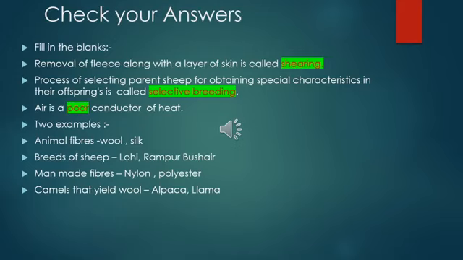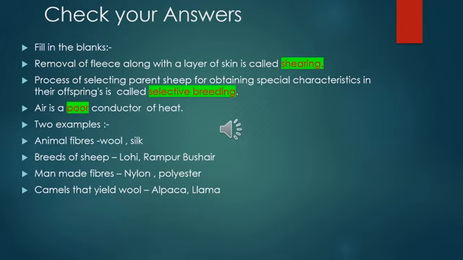Children, let us discuss the answers which were given to you in the previous assignment. Now, the first one, fill in the blanks. Removal of fleece along with a layer of skin is called shearing. The process of selecting a parent sheep for obtaining special characteristics in their offspring is called selective breeding. Air is a poor conductor of heat. Now, if you've written bad conductor of heat, even that you can write. Okay, even that is right.